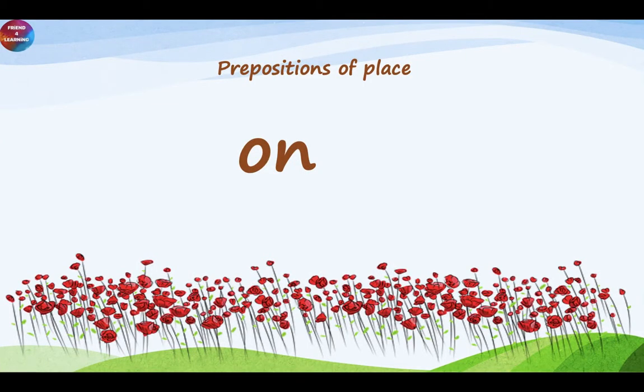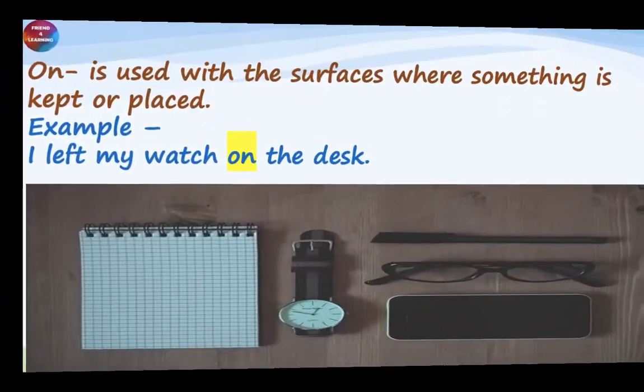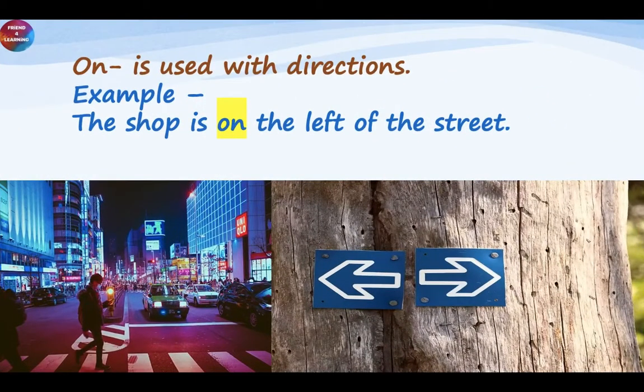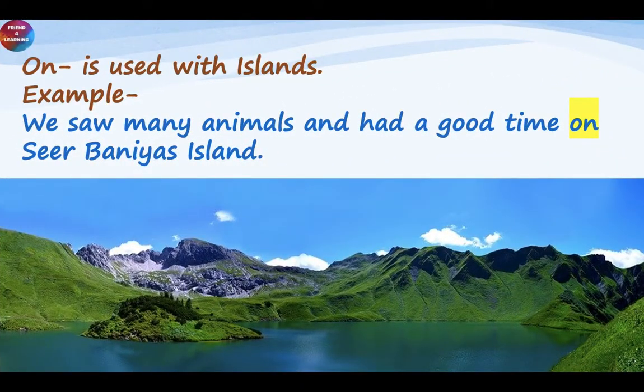Now, let's come to another word, on. On is used with a surface where something is kept or placed. I kept my watch on the desk. So here it's showing the place where something is kept. On is used with directions. The shop is on the left of the street. On is used with islands. Example, we saw many animals and had a good time on Sir Banias Island.